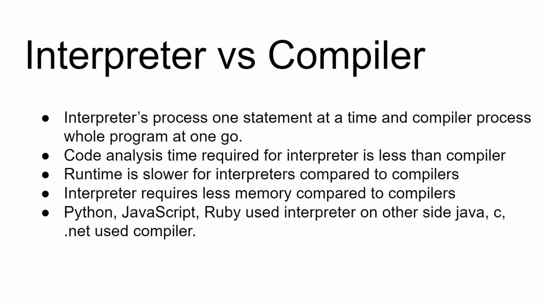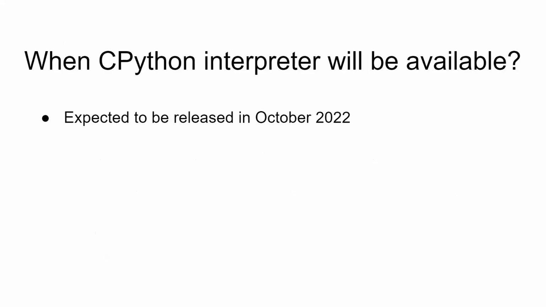Now, if you talk about memory, how much memory is required? In an interpreter, we execute line by line, so we just need to load each line once, and the memory required would be very less as compared to the compiler. The compiler has to load the complete program, so it requires more memory, right? Programming languages like Python, JavaScript, Ruby are interpreted languages. We use an interpreter to convert the programming language code into the system understandable language. Whereas Java, C, .NET are compiled languages. I hope with this everyone understood the difference between interpreter and compiler.